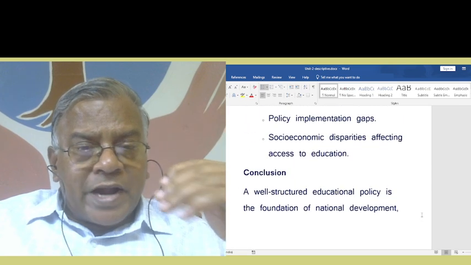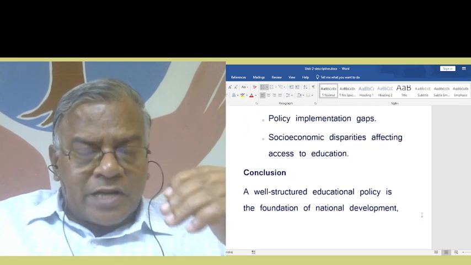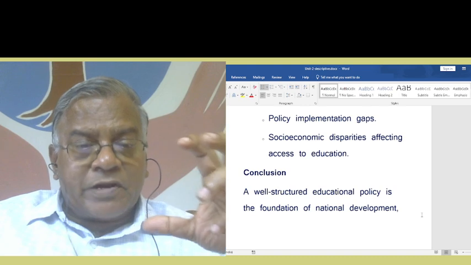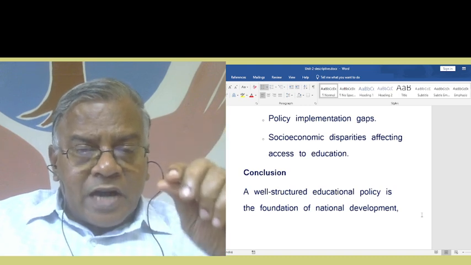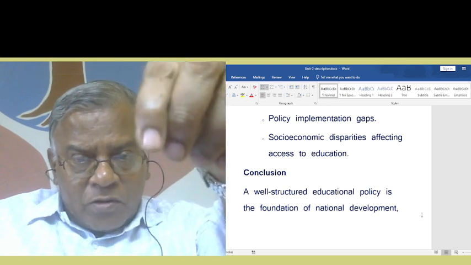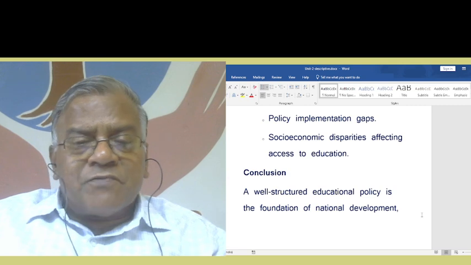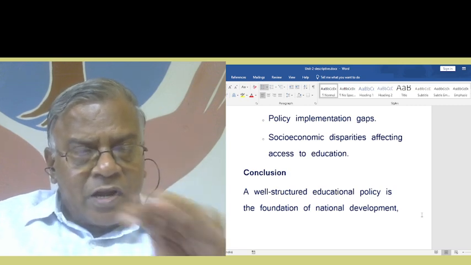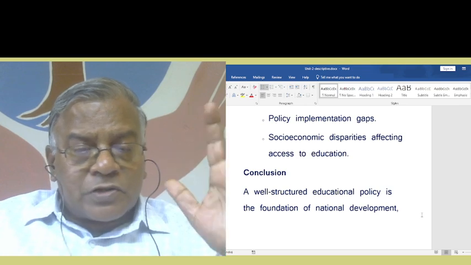This is how you end the descriptive answer. It is so effective. You give the salient features of education policy which you have studied above, and then give 1 or 2 points and then finish it. This is very important. That type of importance you must give to it. In the conclusion part, it should be there.